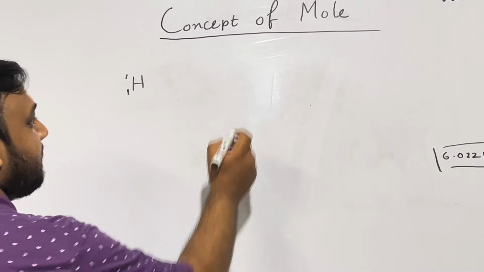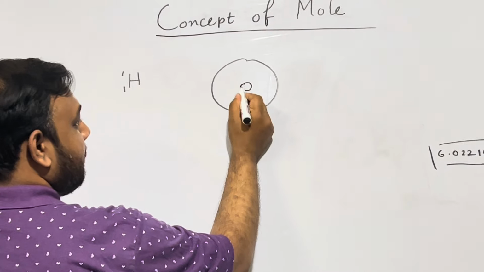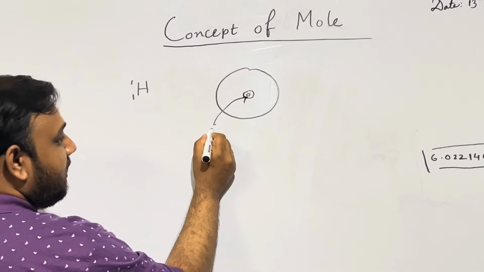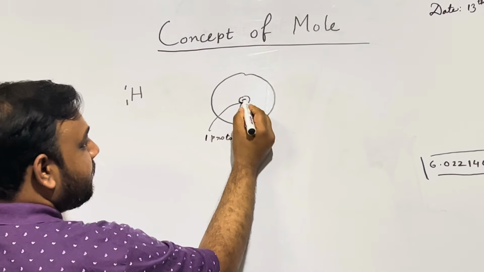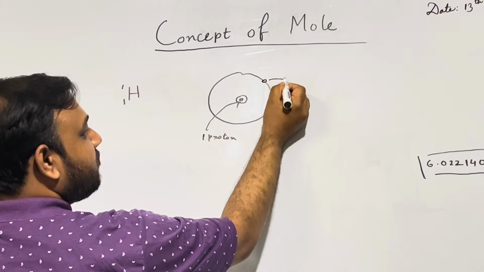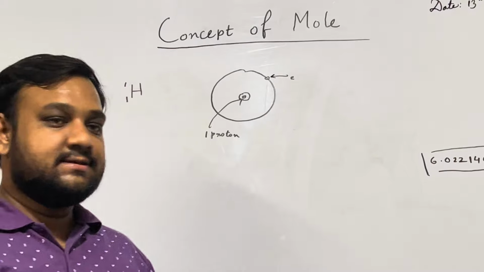For hydrogen, inside a nucleus only 1 proton, let's say this one is a proton, and outside 1 electron is there and nothing else.